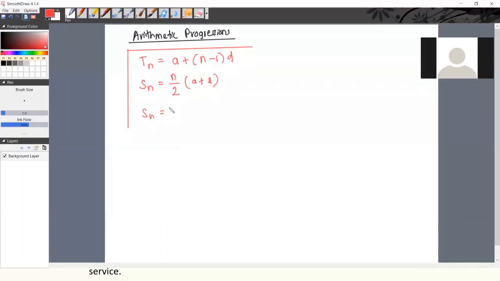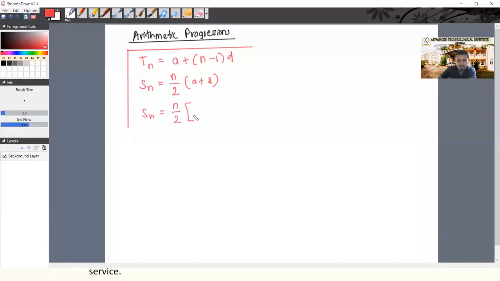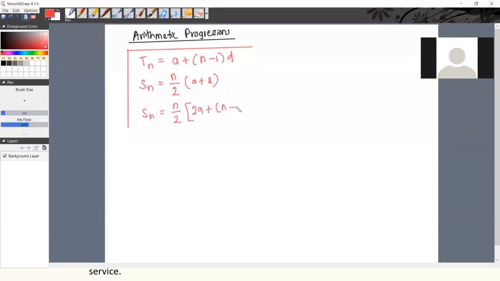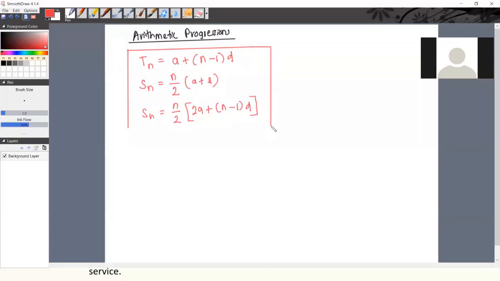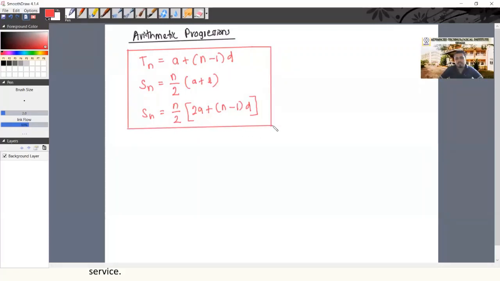n over 2 into, within bracket, 2a plus (n minus 1)d. So in terms of arithmetic progression, these are the only three formulas that you should know. If you know these three formulas, then you should be able to answer any form of question.